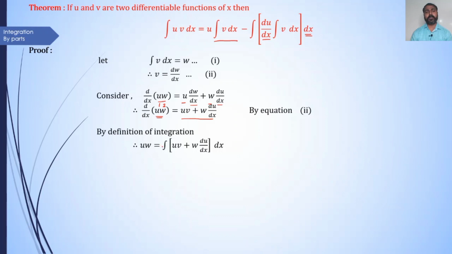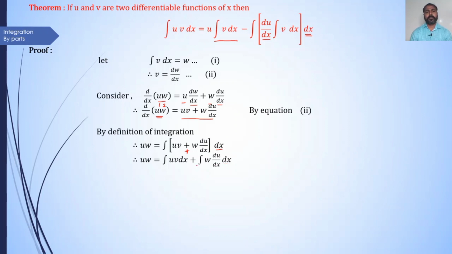Therefore, u into w is equal to integration of u into v plus w into du by dx, and here integration done with respect to x. Inside the integration there is addition, so we separate the integration sign. Therefore, u into w is equal to integration of u into v dx plus integration of w into du by dx.